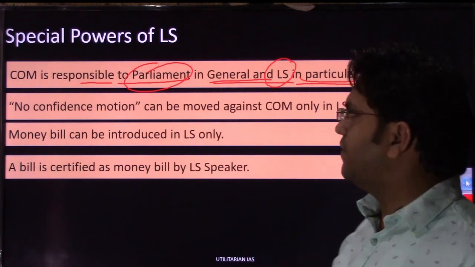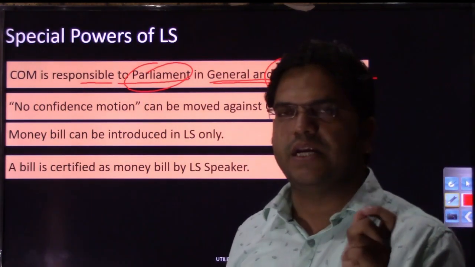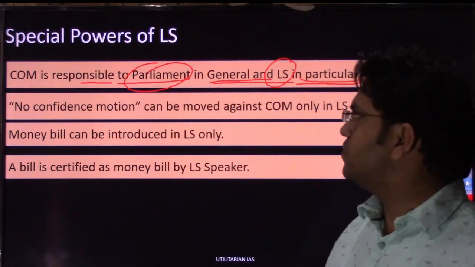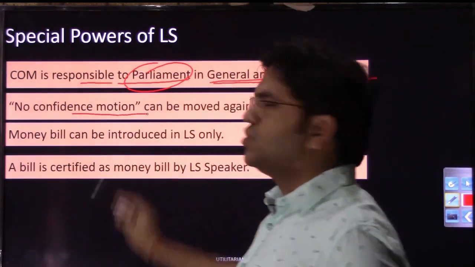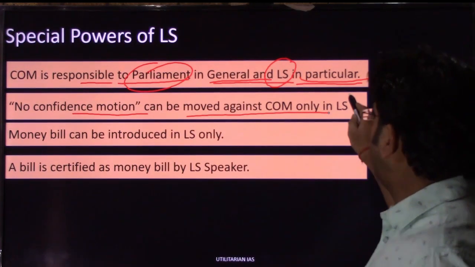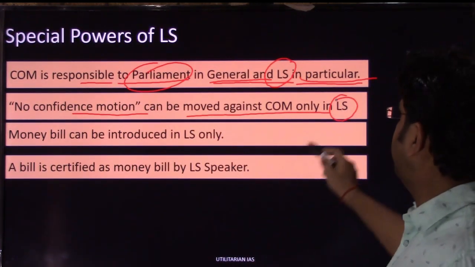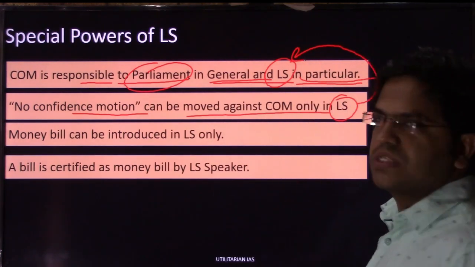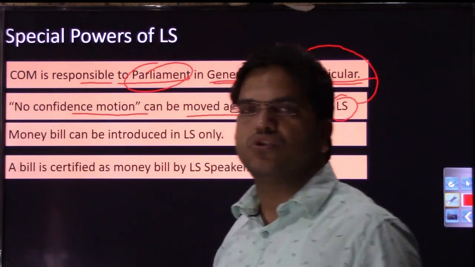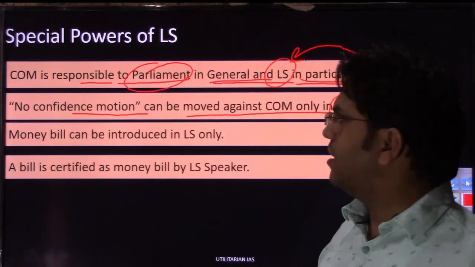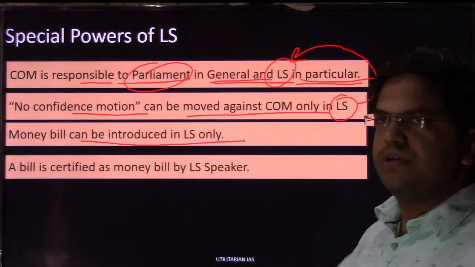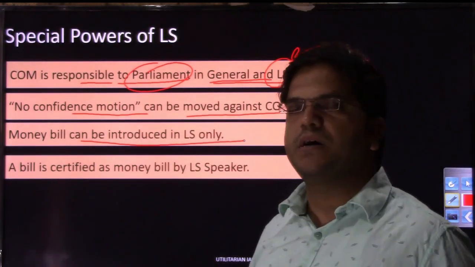Because Article 75, if you remember, Article 75(3) says that the Council of Ministers should be accountable to the Lok Sabha, to the lower house, right? And that's why when a no confidence motion is brought, it can be moved against the Council of Ministers only in Lok Sabha, because their accountability in particular is towards the Lok Sabha. They have to prove their majority in Lok Sabha, and that's why a no confidence motion can never be brought into the Rajya Sabha. A money bill can be introduced only in Lok Sabha. It cannot be introduced in Rajya Sabha. So these are the special powers of the Lok Sabha.